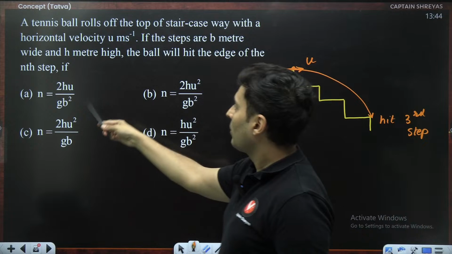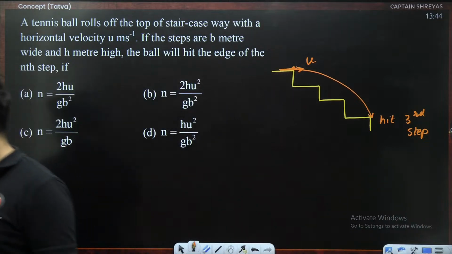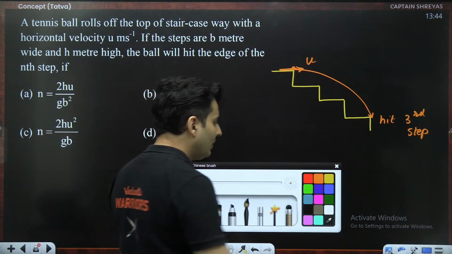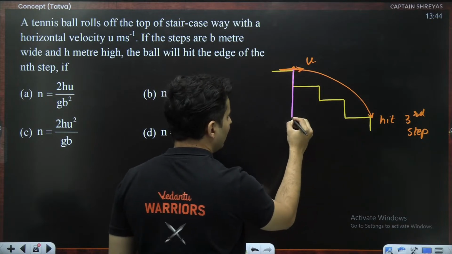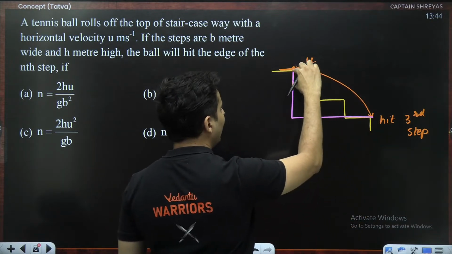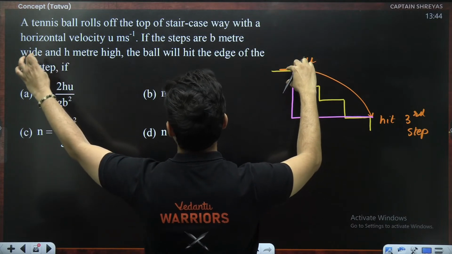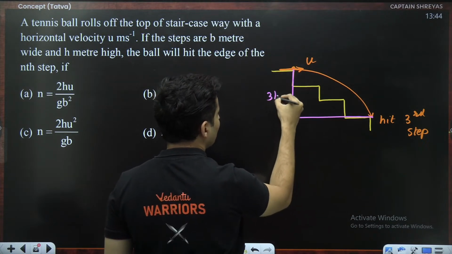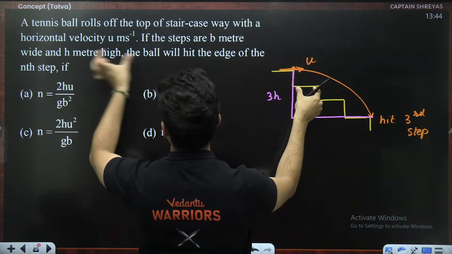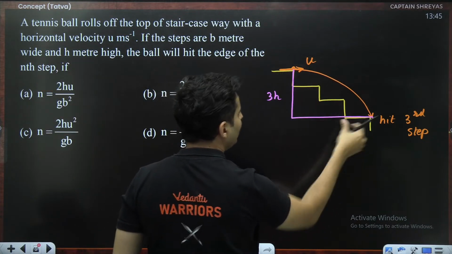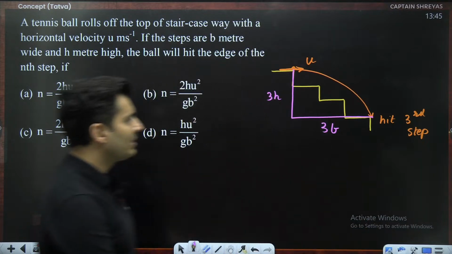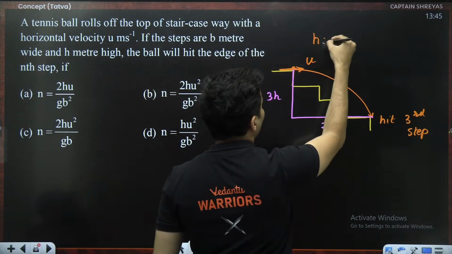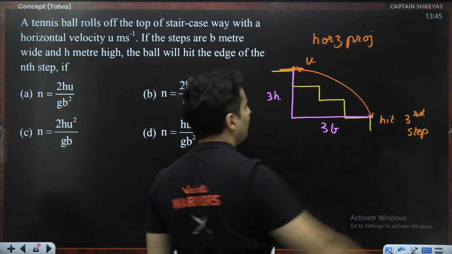The question is, what is the condition between these variables? Here in this case, it is the third step. So you will notice, this is actually a horizontal projectile only. If the height of each step is h, then the total height will become 3 times h. The width is b, so this will become 3b. So it's like a horizontal projectile from a hill, or from some height.